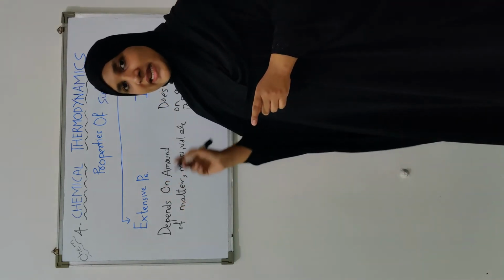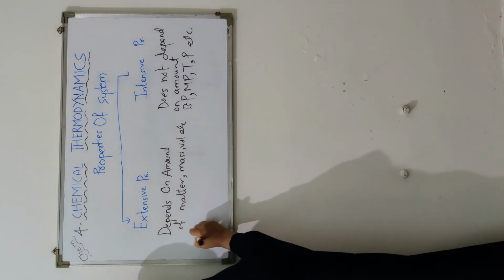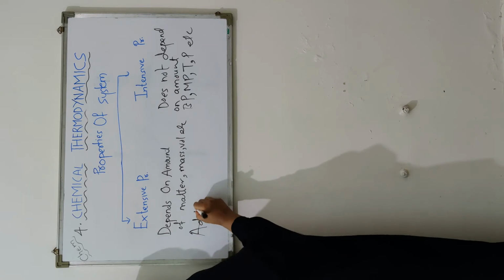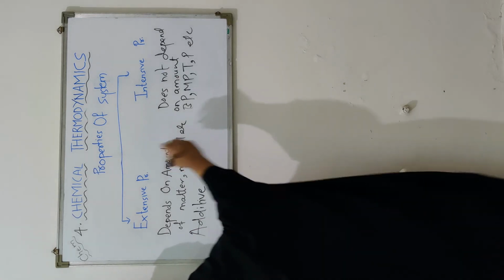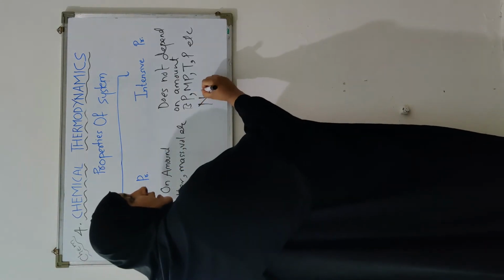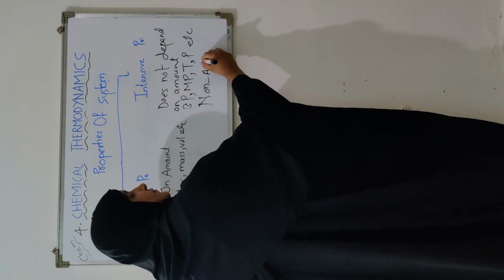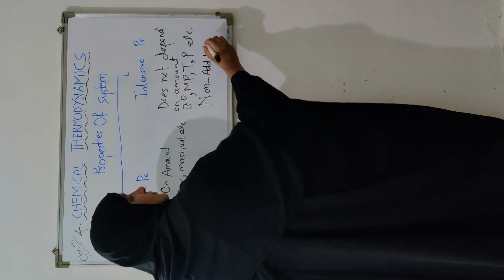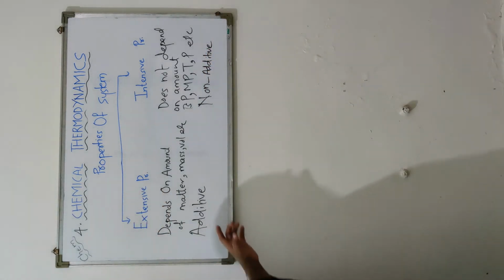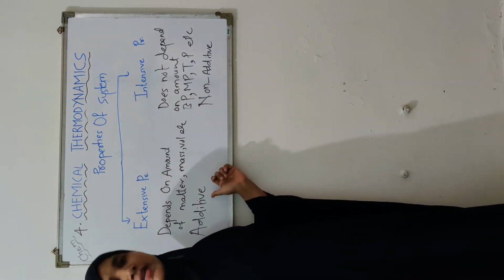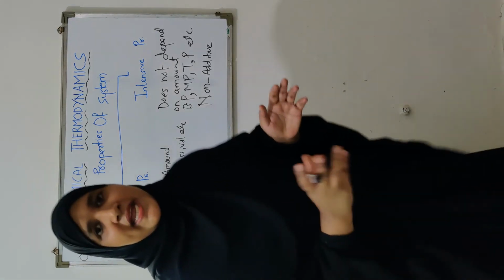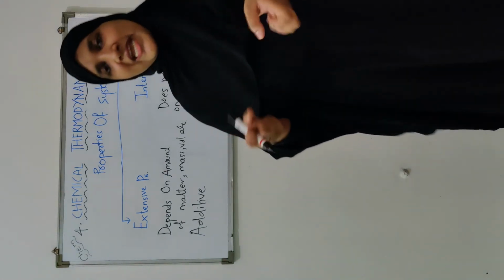Another important point you should remember here is extensive properties are additive in nature. Okay. These properties are additive and intensive properties are non-additive. Okay. Now what is meant by additive and non-additive properties? Additive means what? Which can be added.